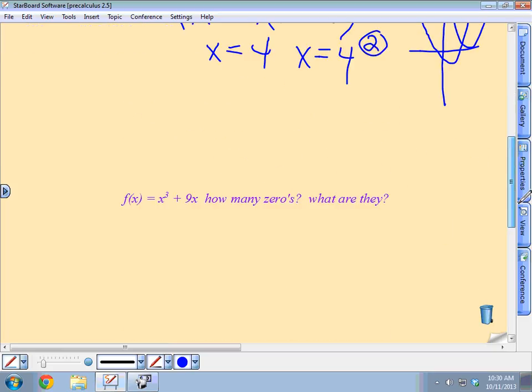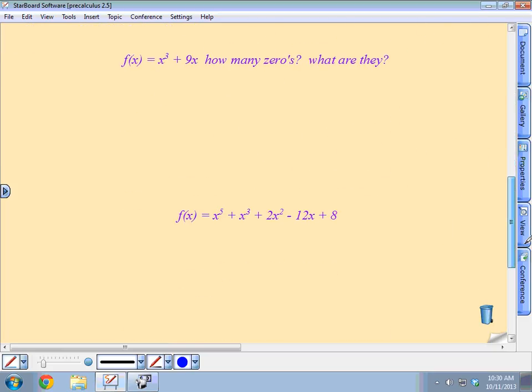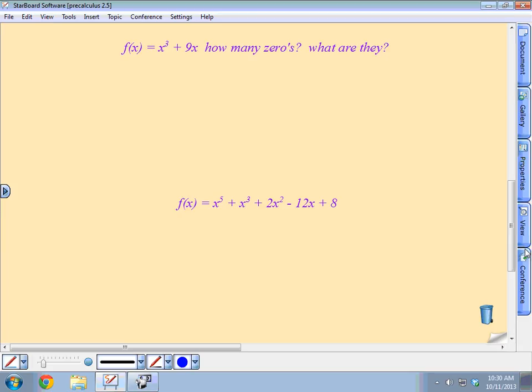Okay? All right, let's look at this one. Here's our function. X cubed plus 9x. How many zeros are there, Ben? How many zeros are there going to be? 3, because it's a third degree polynomial. So what are they?